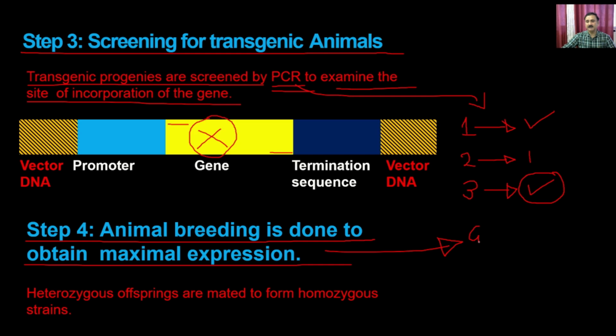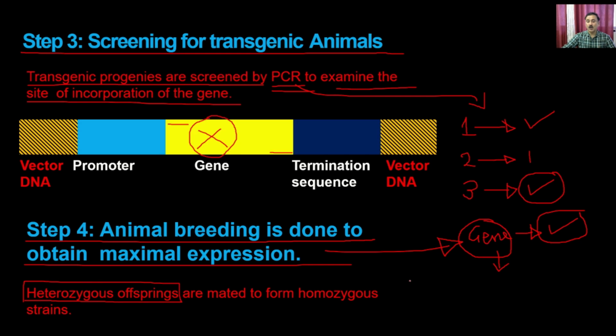If your gene is problematic, for example lethal, or the removal of this gene from both chromosomes is problematic, then what people do is generate heterozygous offspring, which means only one chromosome has the mutation or the introduced gene, whereas the paired chromosome does not have the gene. Those animals are called heterozygous offspring.